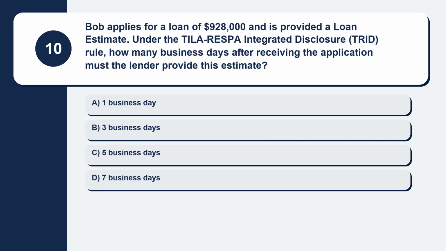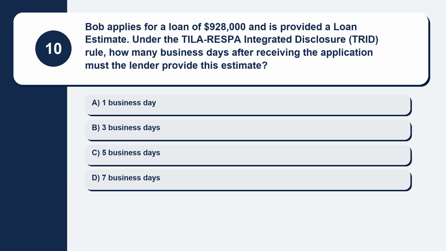Question 10. Bob applies for a loan of $928,000 and is provided a loan estimate. Under the TILA-RESPA Integrated Disclosure (TRID) rule, how many business days after receiving the application must the lender provide this estimate? Here are your options.